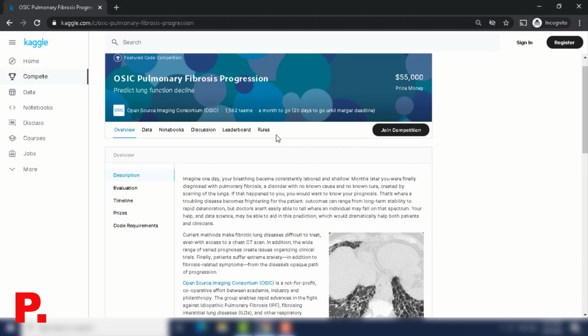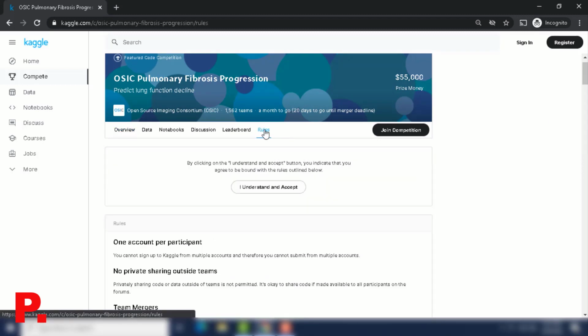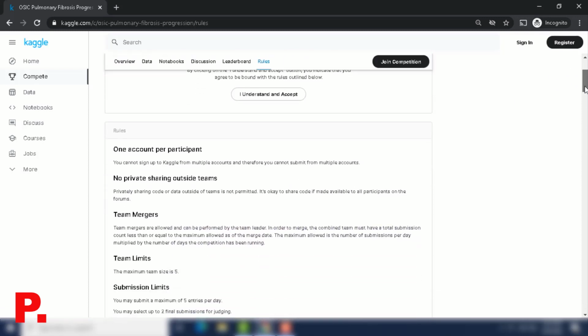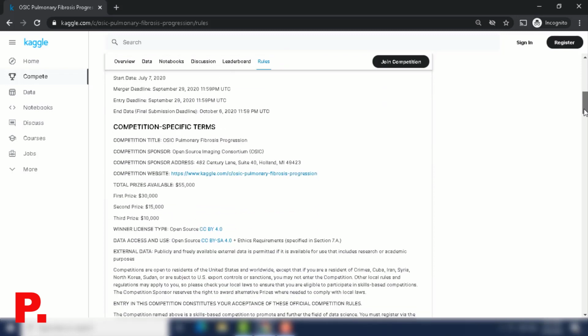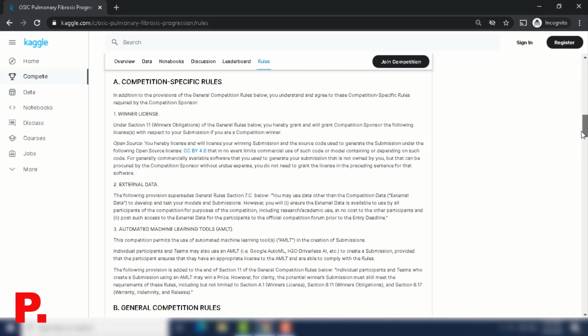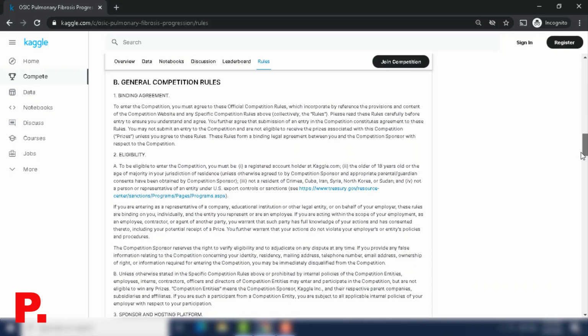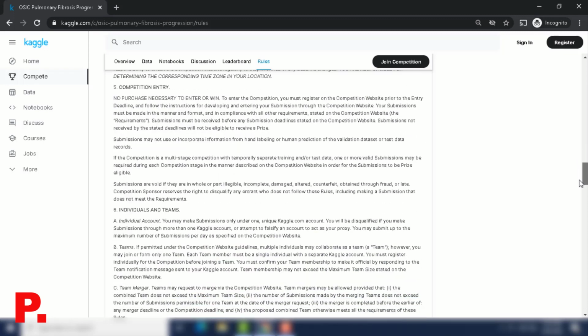The first and very important element worth calling out is the Rules tab. This contains the rules that govern your participation in the sponsor's competition. You must accept the competition's rules before downloading the data or making any submissions. It is extremely important to read the rules before you start.